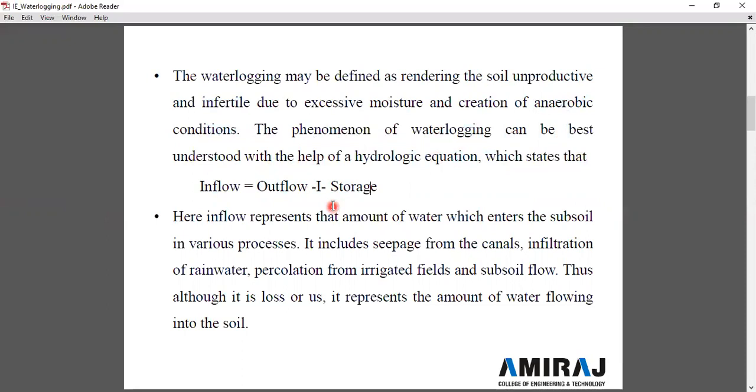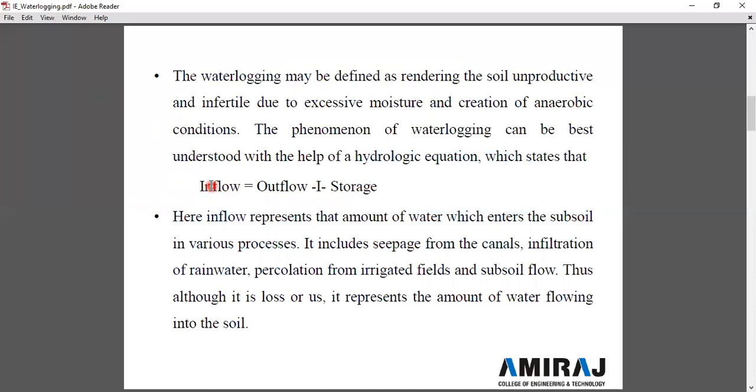If there is excessive water inflow compared with the outflow, the consumption by the crop root, and the storage, there are chances of waterlogging.